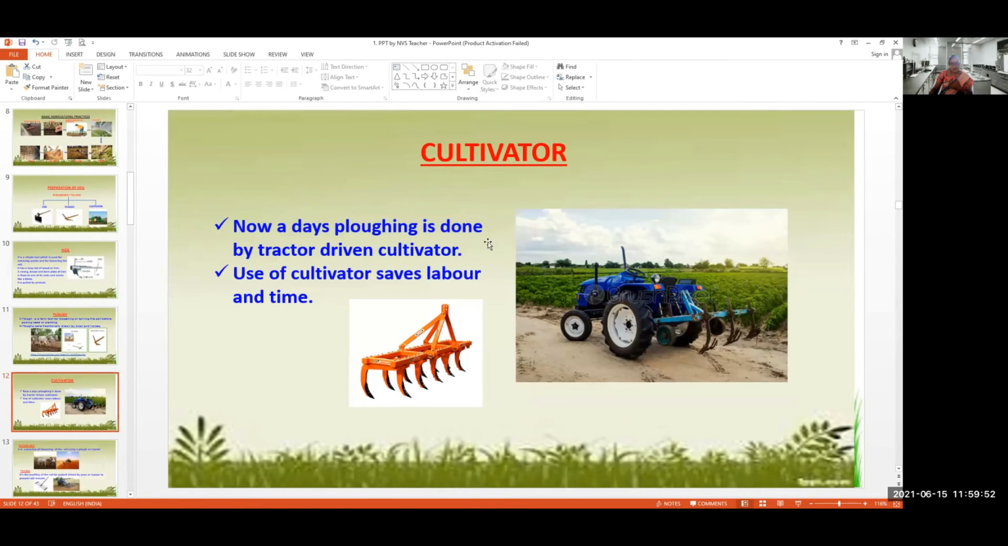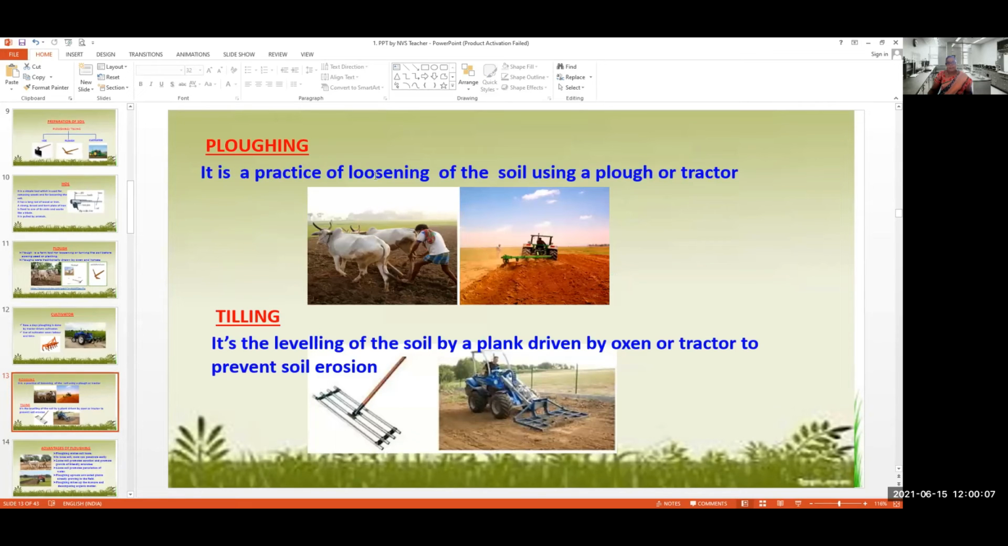The next one is the cultivator. Nowadays, ploughing is done by a tractor-driven cultivator. Use of the cultivator saves labor and time. So that is the advantage over the ancient, traditional method of ploughing. Okay. Next, ploughing is the practice of loosening the soil using a plough or a tractor.